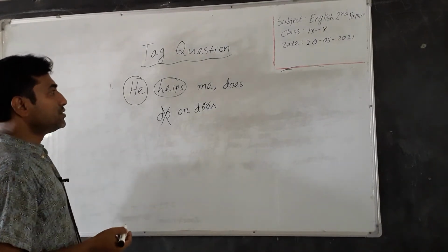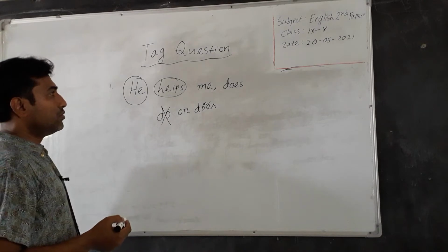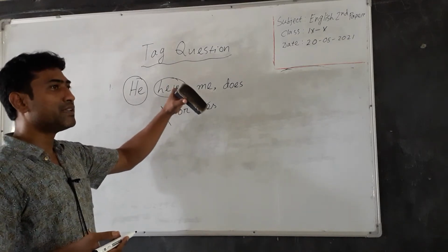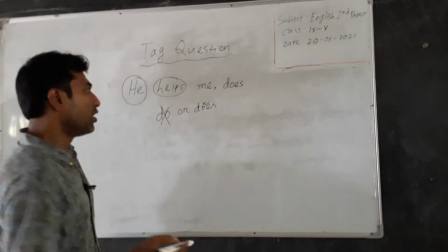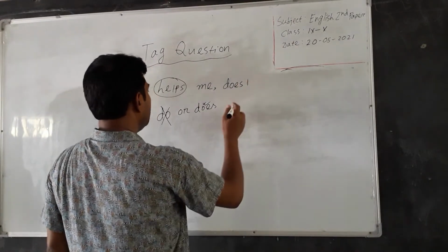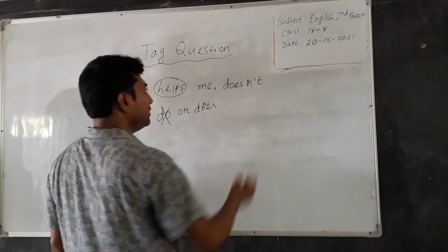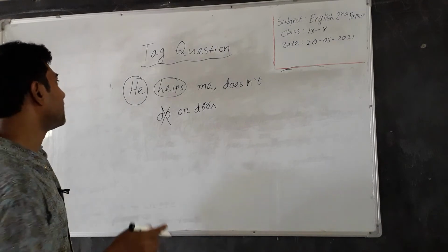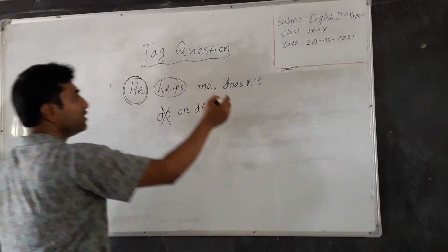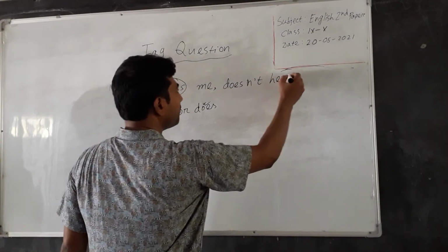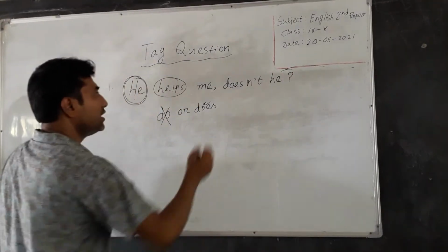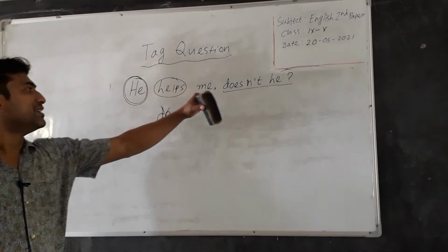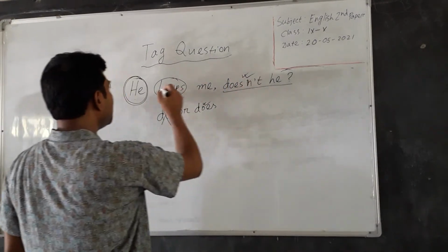And then we have to write the contraction of not. As the sentence is affirmative, that's why you have to write the contraction of not. Here the contraction of not has been written and then we have to identify the pronoun form of the subject. Here he is the pronoun and it will be written here. And after that we have to write the note of interrogation, and doesn't he is the tag question of the given sentence. He helps me. Doesn't he? And this is the tag question of the given sentence.